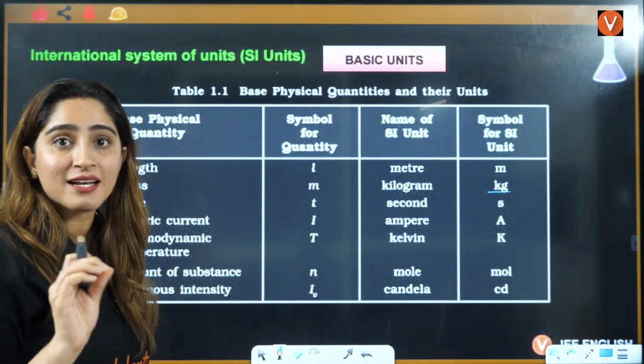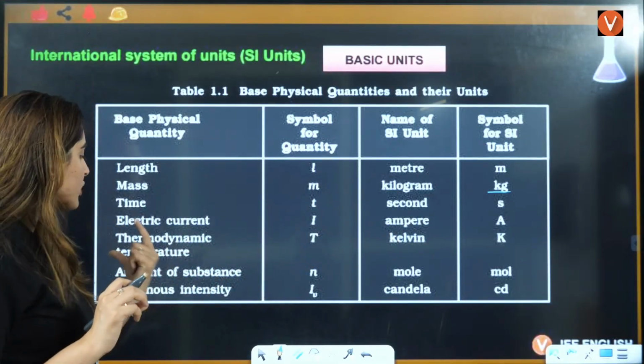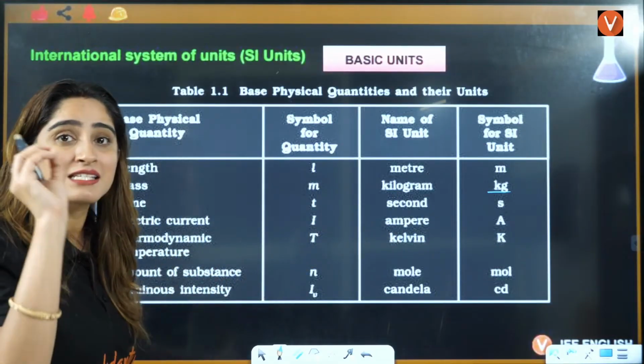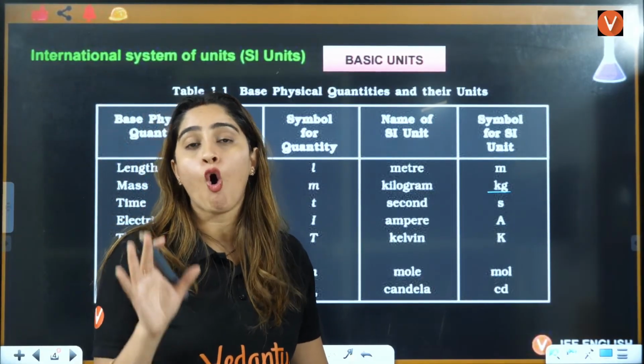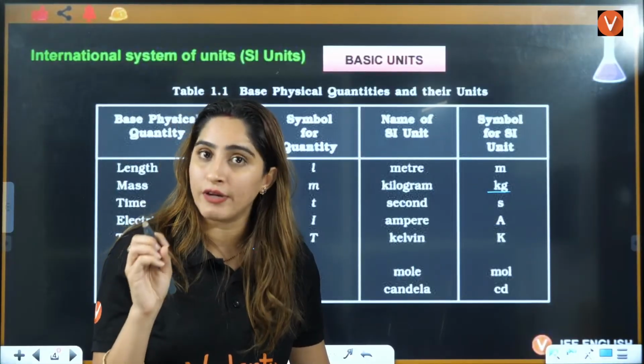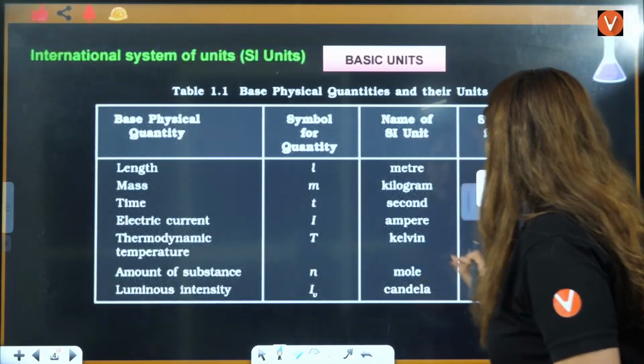Electric current is in amperes, represented by A. Thermodynamic temperature, the SI unit of temperature, is Kelvin. That's why in most of the formulas of chemistry, you will use Kelvin.